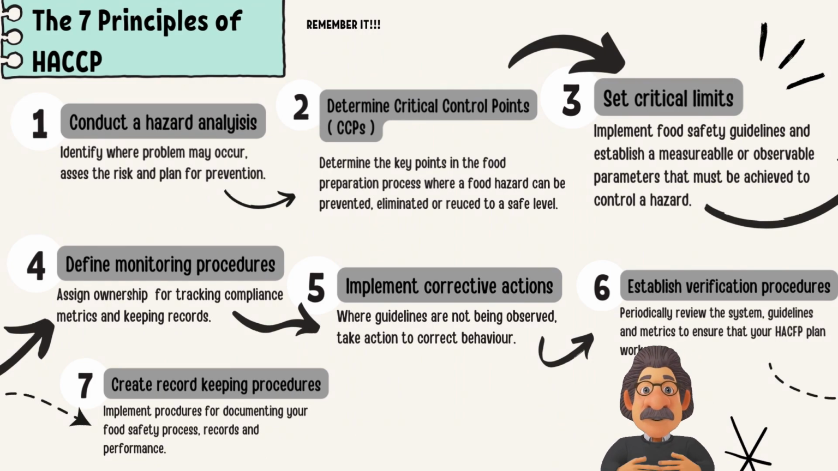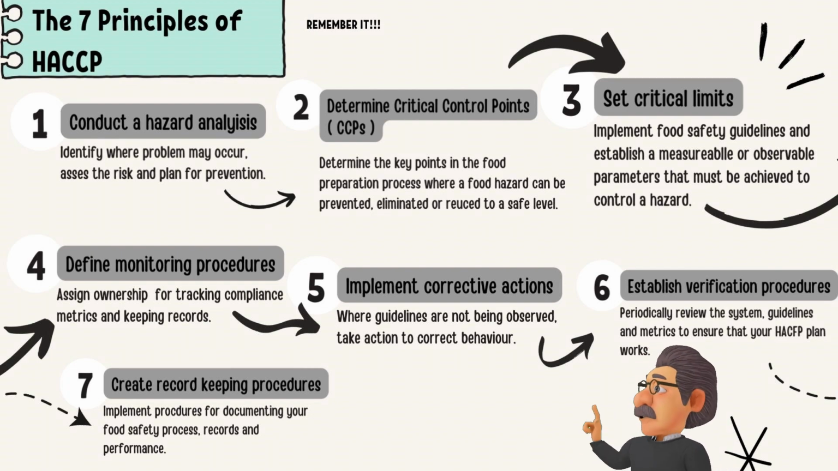The first one is conduct a hazard analysis. We need to identify where a problem may occur as the risk and plan for prevention. 2. Determine critical control points (CCPs). Determine the key points in the food preparation process where a food hazard can be prevented, eliminated, or reduced to a safe level. 3. Set critical limits. Implement food safety guidelines and establish measurable or observable parameters that must be achieved to control a hazard.